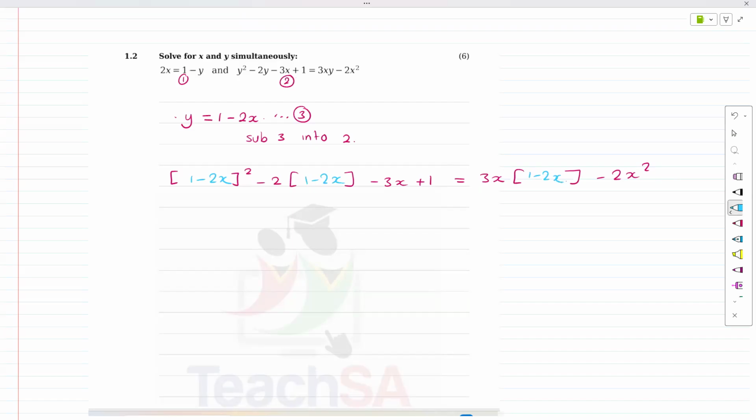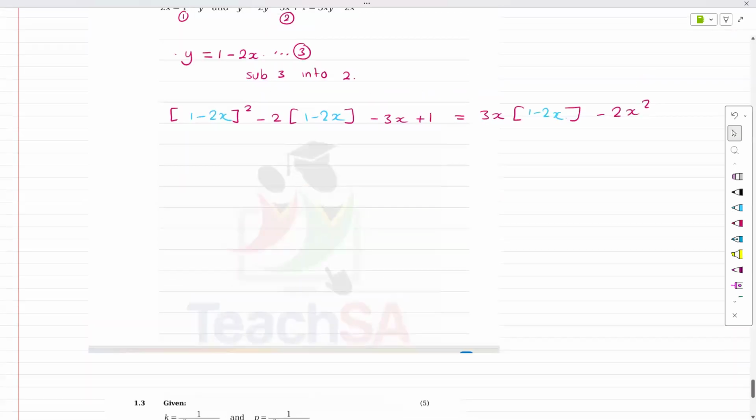There's no problem with doing baby math over and over again and double checking, because even this, I would open it up with FOIL just so I don't make a mistake, because I can look at this and I just know most likely I'm going to make a mistake. So that's 1 minus 2x, and that's plus 4x squared. So this is going to be 1 minus 4x plus 4x squared.